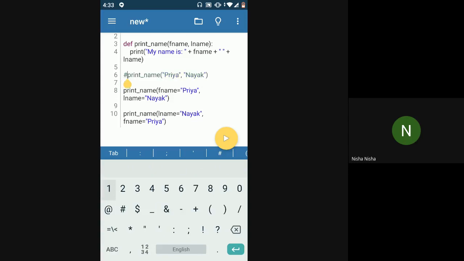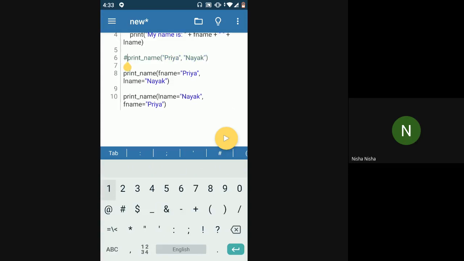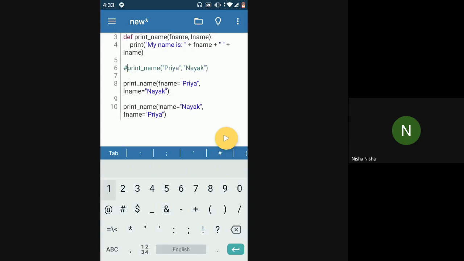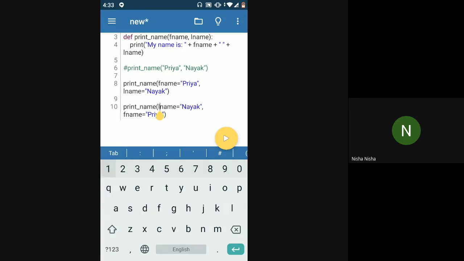But in case you don't know the order, because you want the mapping to happen properly, you can use the parameter name along with the argument. So here, even though you have put the surname first and the first name last, because I'm passing the parameter names along with it, Python will map it properly. Okay, so this is one thing.